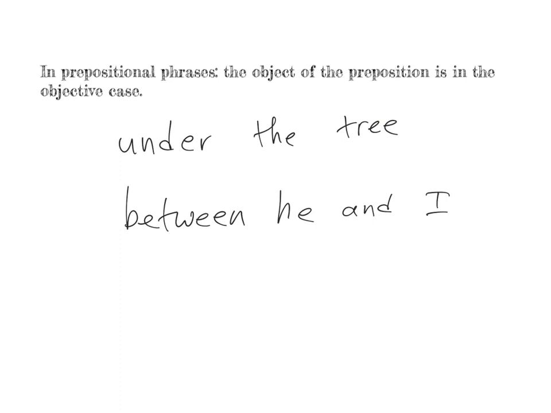He and I are the objects of the preposition between, and so they must be in the objective case. So the objective case for he is him, and the objective case for I is me. So the correct phrase would be between him and me.